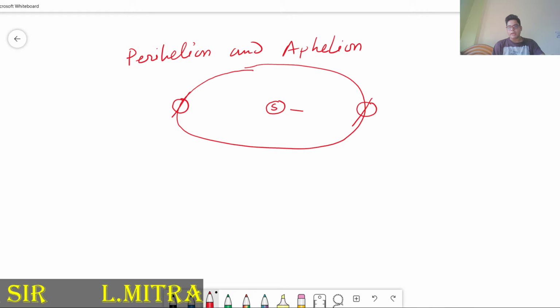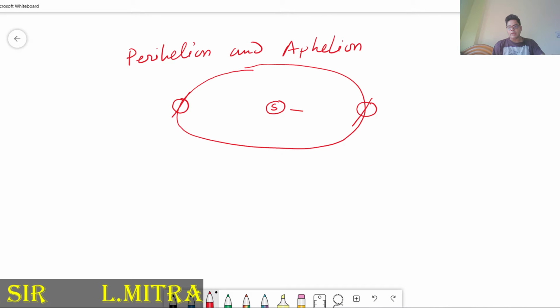Perihelion comes on 3rd January of every year. At that time the distance between the earth and the sun is 14.7 crore kilometer, or you can say 147 million kilometer. So this is the shortest distance.